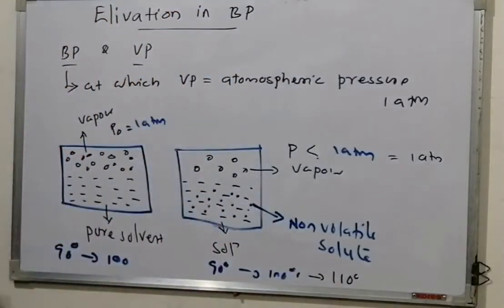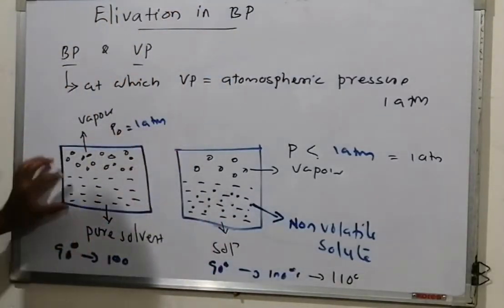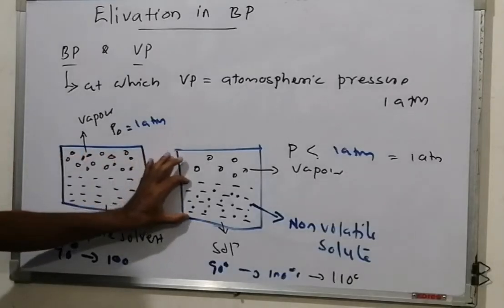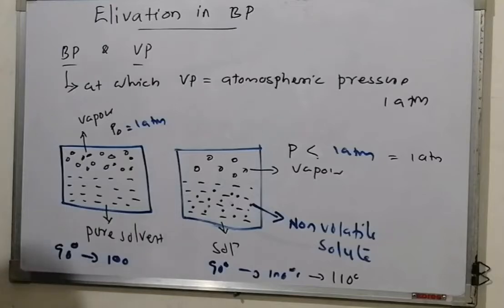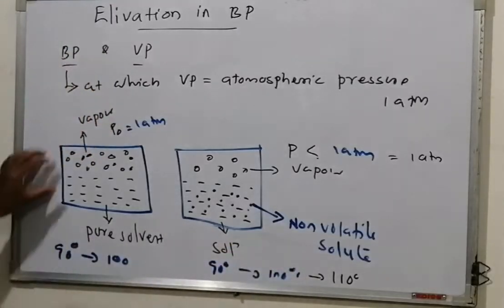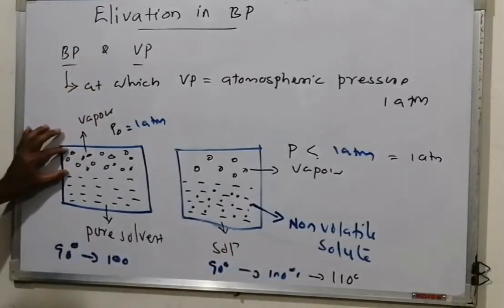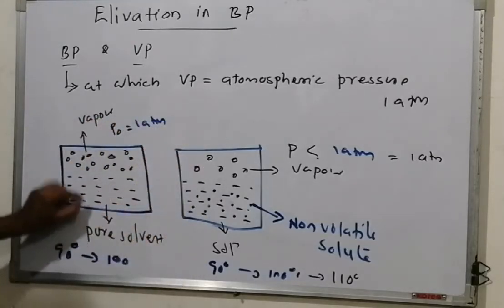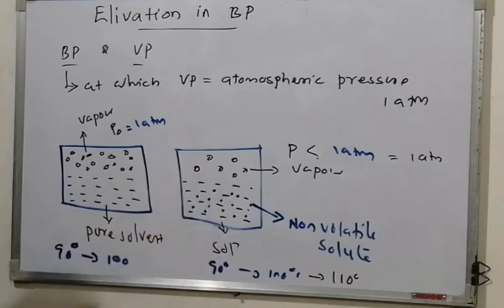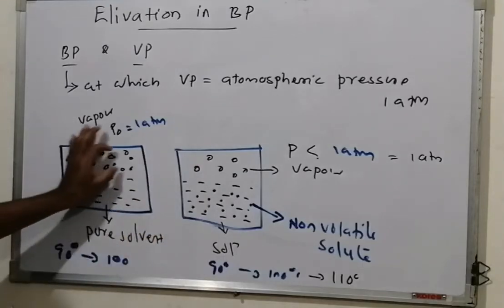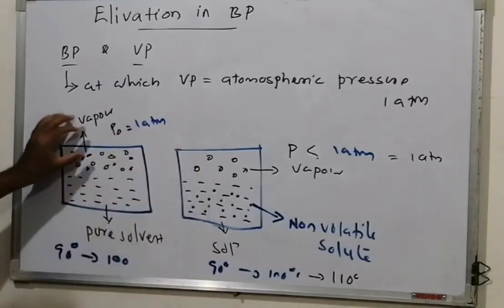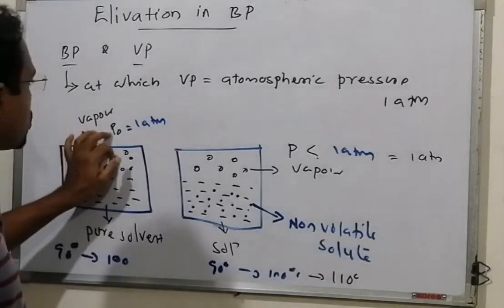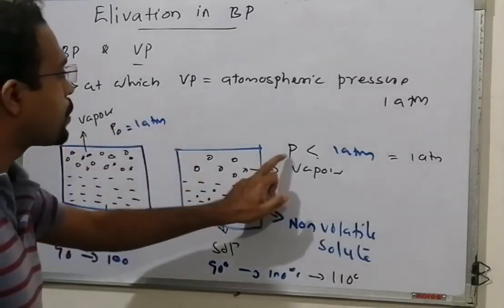Now you have two containers. In one container we have pure solvent, and in another container we have an equal amount of solution of a non-volatile solute. This portion contains water vapor, and this portion also contains vapor. The vapor is only from the solvent; the solute will not be vaporized. Have you noticed that here I have more circles than here? At any temperature, this vapor pressure, P0, is greater than this vapor pressure, P.